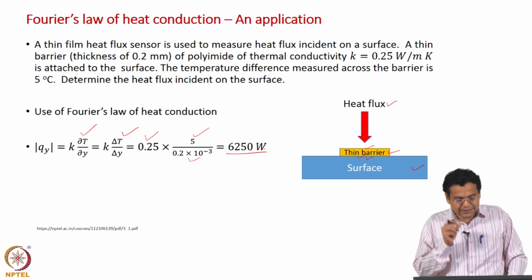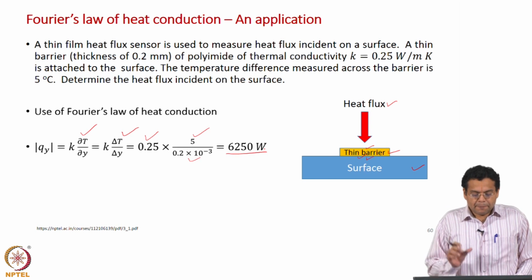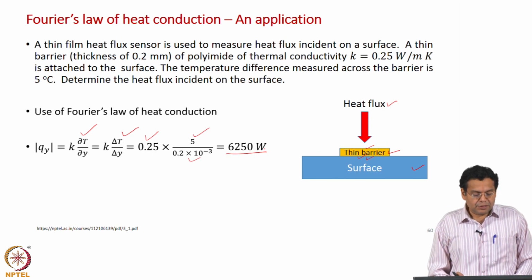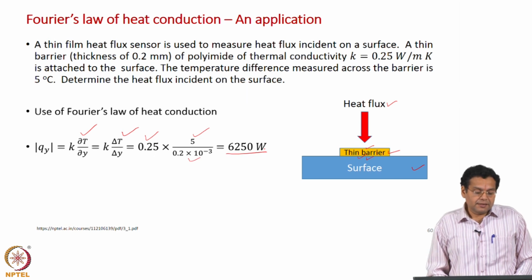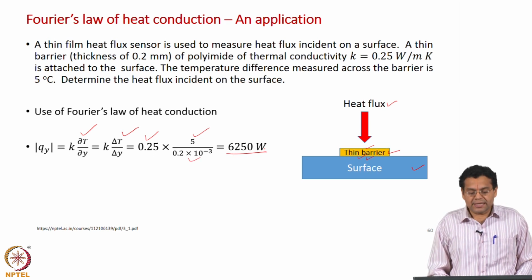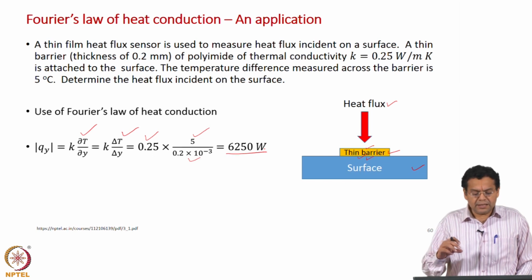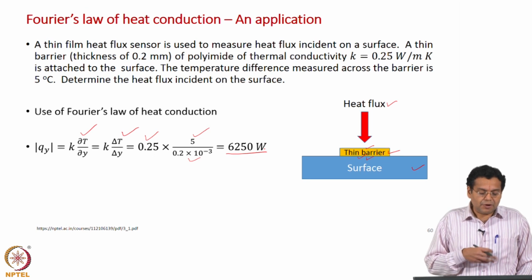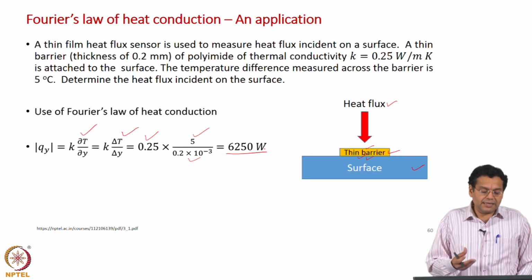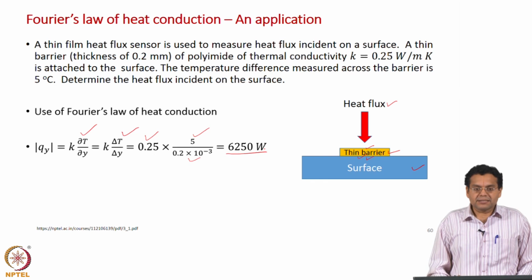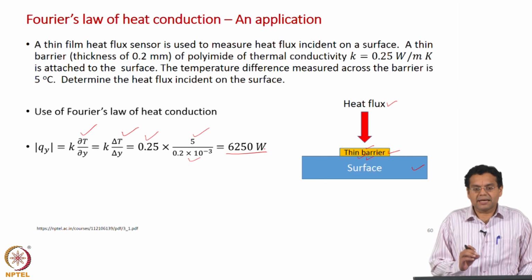I would like to mention that by using this expression, what we have done is indirectly measure heat flux. Though it says measure heat flux, it is not a direct measurement. We have measured only the temperature difference directly, and using Fourier's law of heat conduction we have determined the heat flux, which means we are measuring heat flux indirectly.